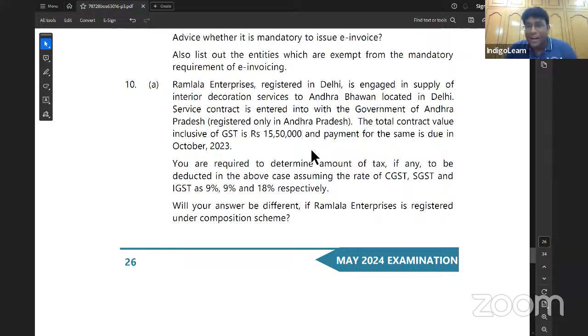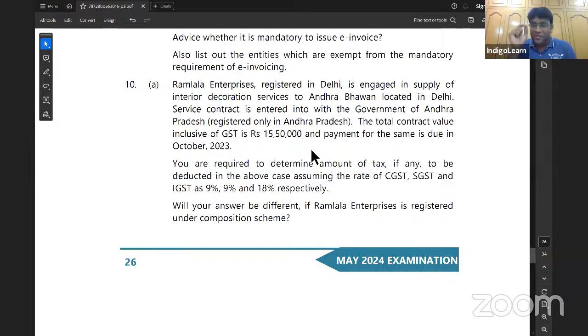In section 51, there is one special point which says that if the location of supplier and the place of supply is in one state and the location of recipient is in another state, then the provisions of TDS under section 51 will not apply.